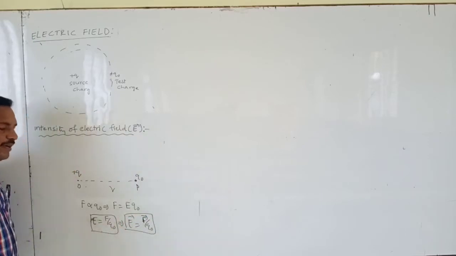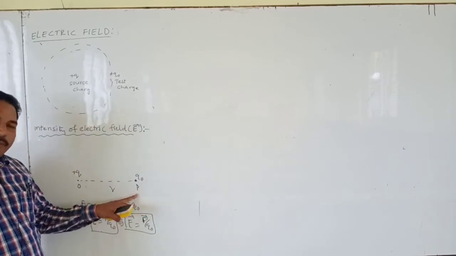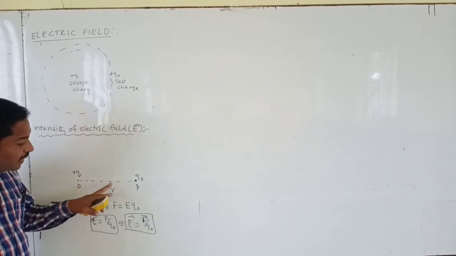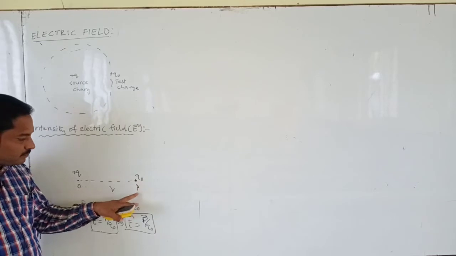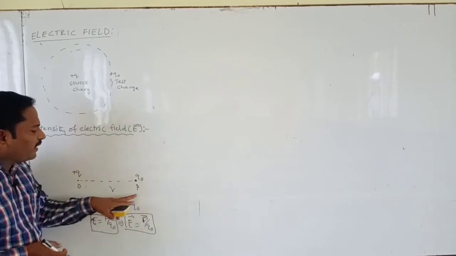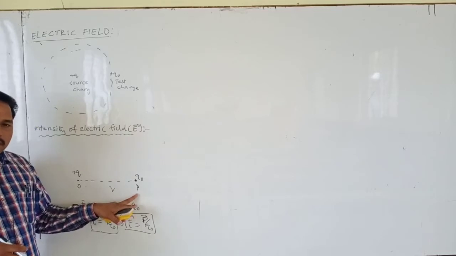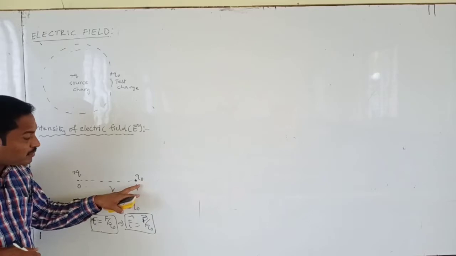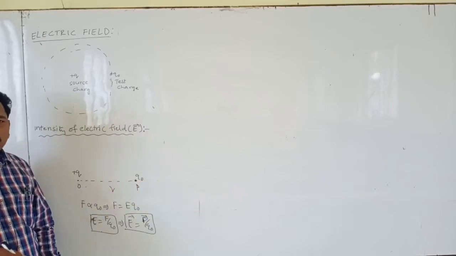Now how to define intensity of electric field at point P? Intensity of electric field at a point in the space or in the field region we define as the force experienced by a unit positive test charge at this point.